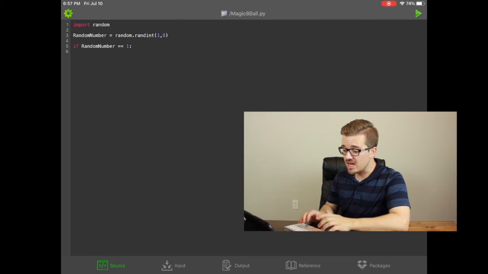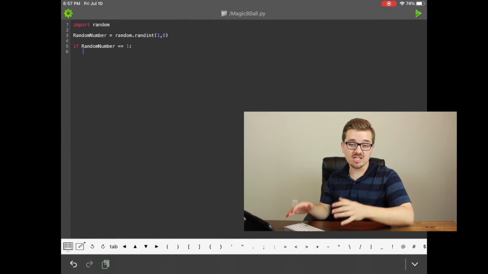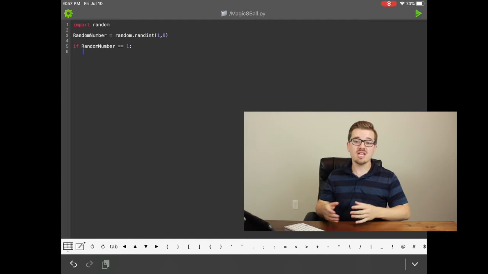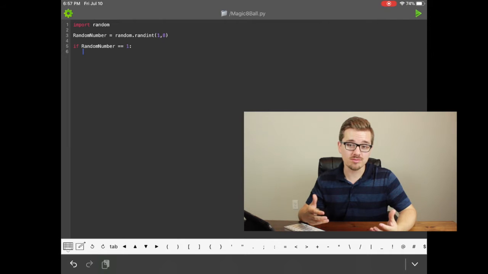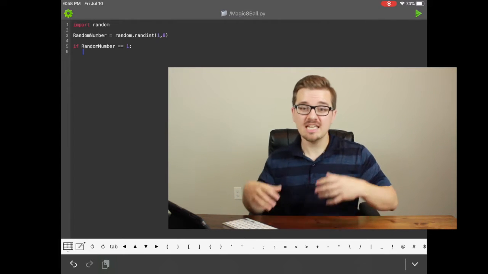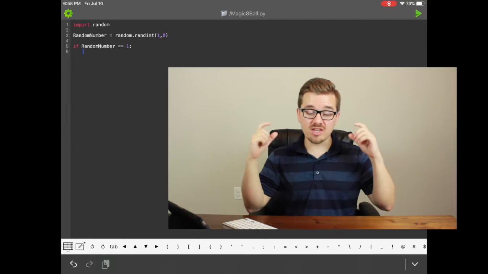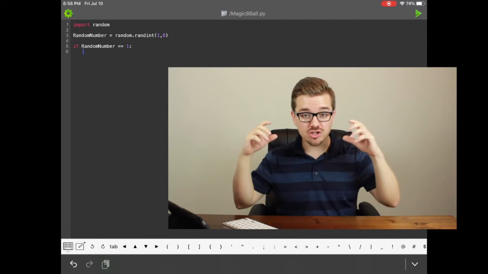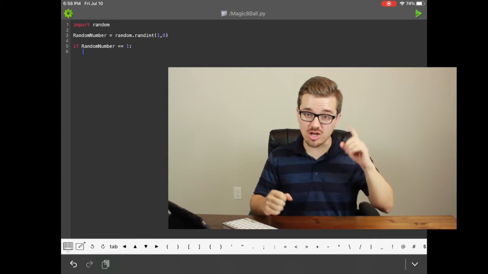So let's go to a new line and you'll see that when we do, line 6 is automatically indented. This is just another thing that Python needs in order to understand what you're really trying to do. What this indent does is it tells Python that what you're about to write is a part of the if statement above, and it should be run if our variable actually equals the number 1.